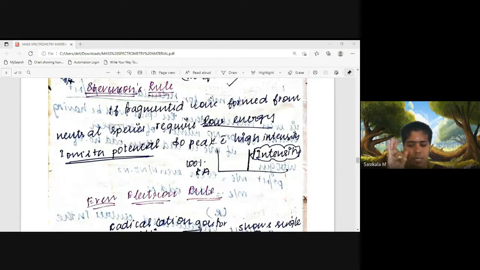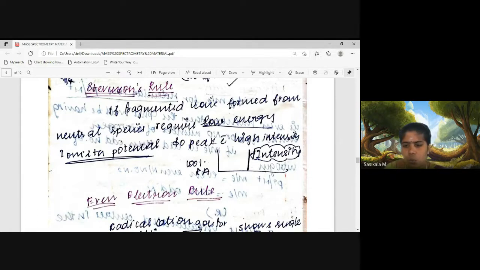So three kinds of peaks we have seen: molecular ion peak, base peak, and M plus 1, M plus 2, M plus 3 peaks. The molecular ion peak gives the molecular weight, while M plus 1, M plus 2, M plus 3 tell about the isotopes present, due to halides and heteroatoms. And next, whichever peak has 100% intensity is considered the base peak. Now four rules we have completed: nitrogen rule, ring rule, isotopic rule, and Stevenson's rule. Now let's move on to the next rule, the even electron rule.